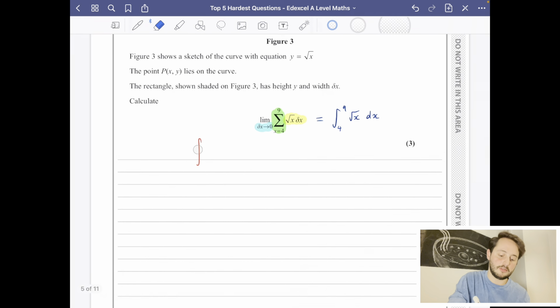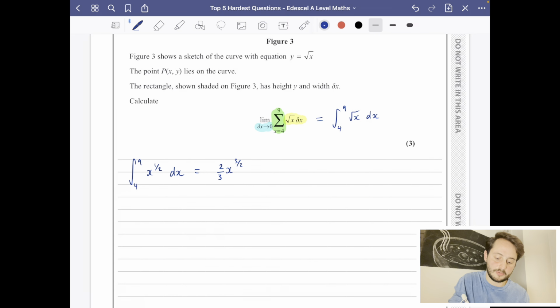So let's actually just answer this question. We're going to now just work out between 4 and 9 the integral of the square root of x dx. Very, very easy once you know what to do. We're just going to raise the power to 3 over 2, multiply by the reciprocal of that power, which is 2/3, and we're going to substitute in the limits from 4 to 9. So that's going to be 2/3 of 9 to the power of 3 over 2 minus 2/3 of 4 to the power of 3 over 2.